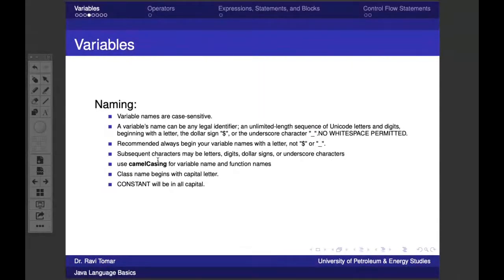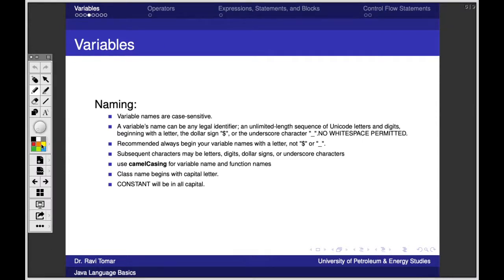Moving ahead. So this is what I was saying, the naming rules. So first of all, why do we read these rules and why it is required? Again, because of readability. Your code should be readable. Whatever code you are going to write, someone else is for sure going to work on it. So the code should be readable even without compiling. Anyone by just looking at your code should understand what the things are, what they are doing. So that's why we always say, always use meaningful names for the variables.